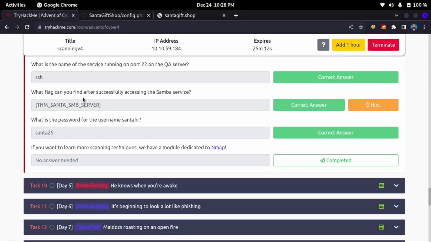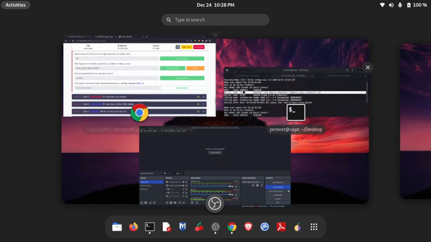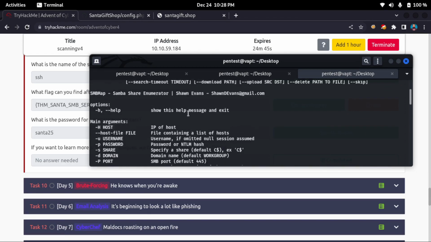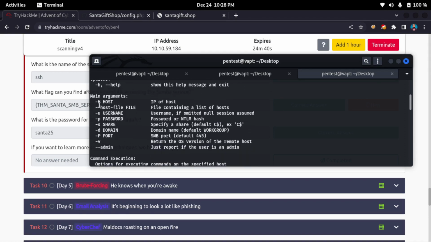Then what is the flag that you can find after accessing the Samba service? For that, I use smbmap and smbclient. So first, yeah, you can also use WhatWeb to find the web server here, Apache 2.4.29. Now I can do smbmap -H. So I will use smbmap now, and use the -H option to point to the IP address, and then if I know the username and password I can find.